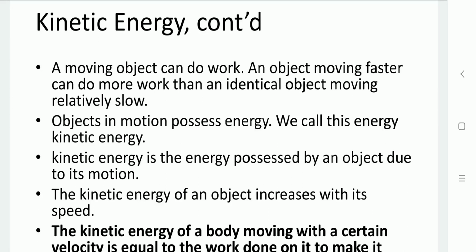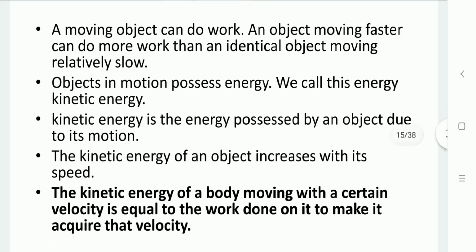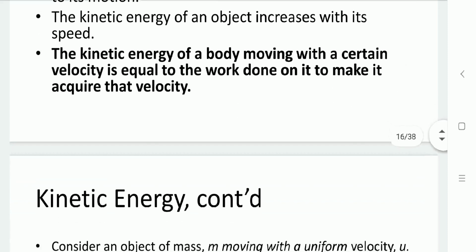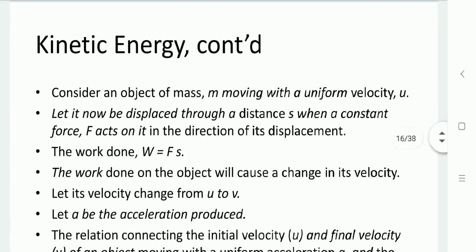So here the kinetic energy of an object increases with the speed of that object. The kinetic energy of a body moving with a certain velocity is equal to the work done on it to make it acquire that velocity. So now let us define this kinetic energy in mathematical terms.